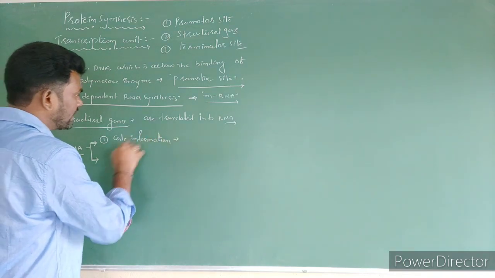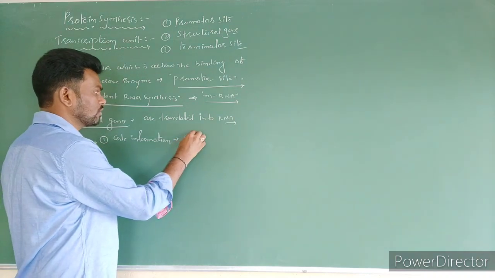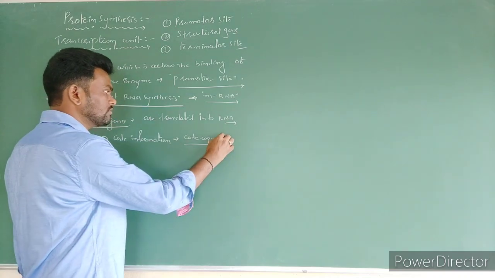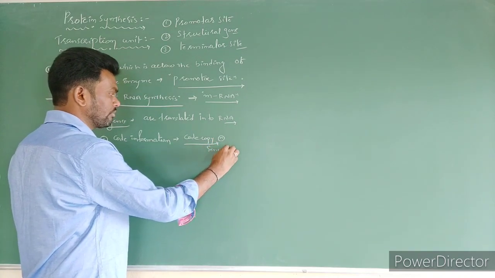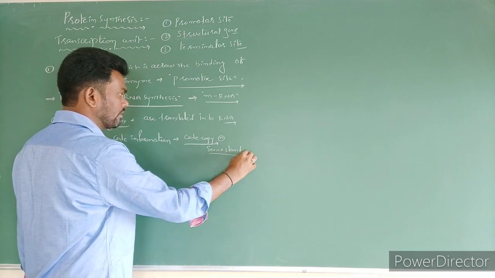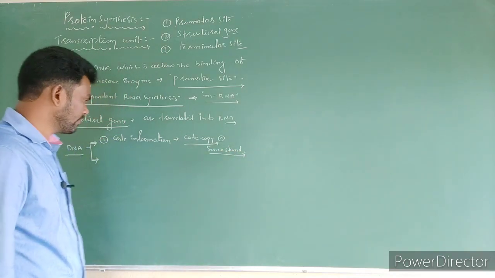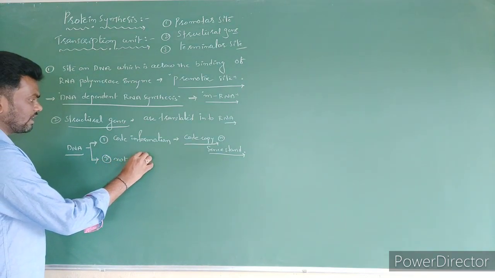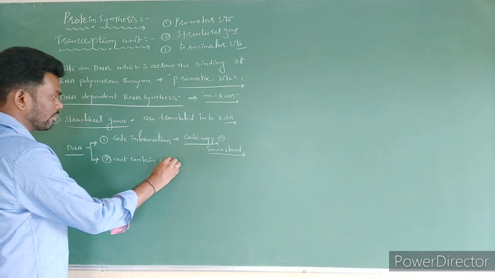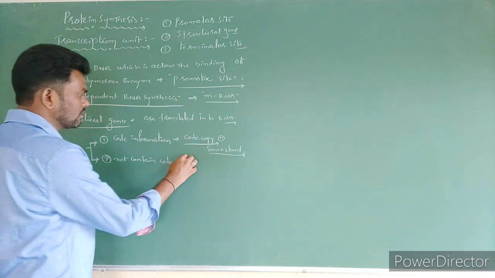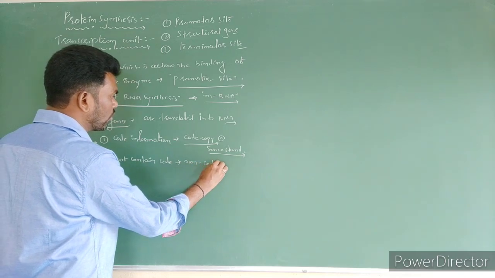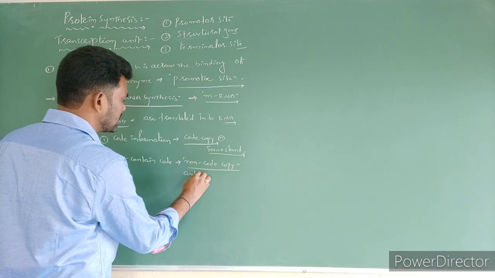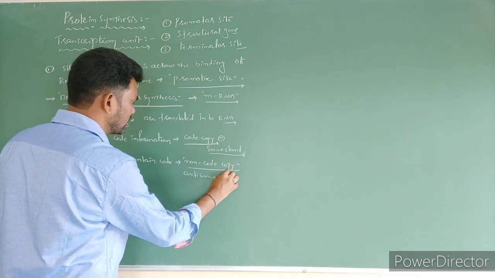So such code containing information, such strand is called as code copy or code strand. It is also called by different names like sense strand. And the second strand, which does not contain code information, is called as non-code copy, and also called as anti-sense strand, right?